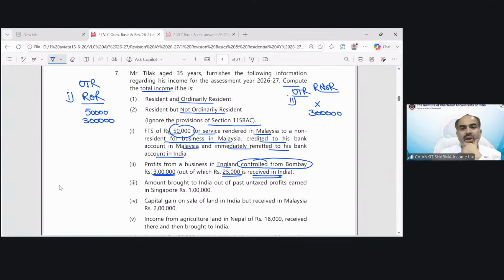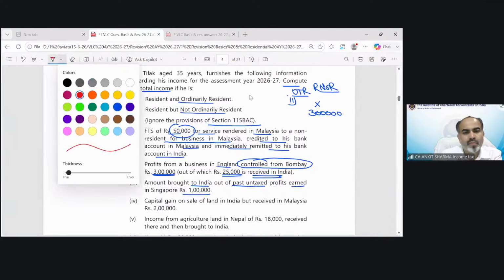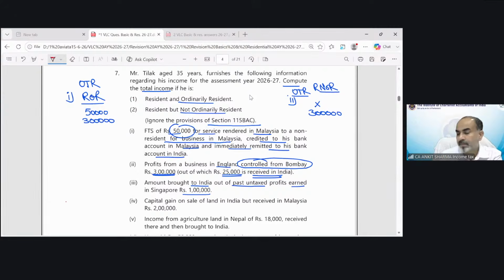Next. Amount brought to India out of past untaxed profit earned in Singapore, rupees 1 lakh. So in which category is this going to be taxed? Gayatri is saying none.